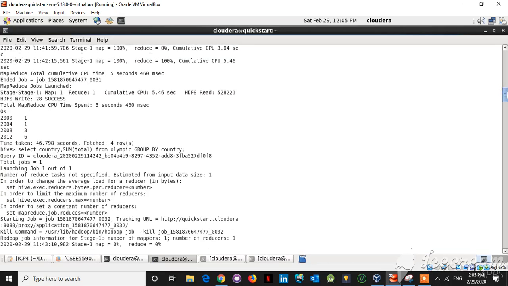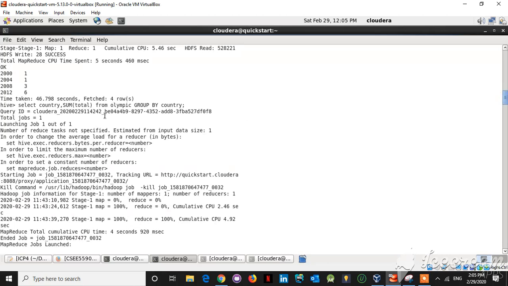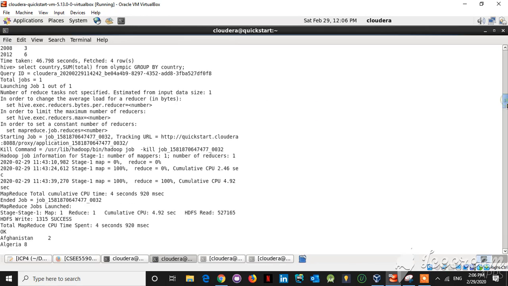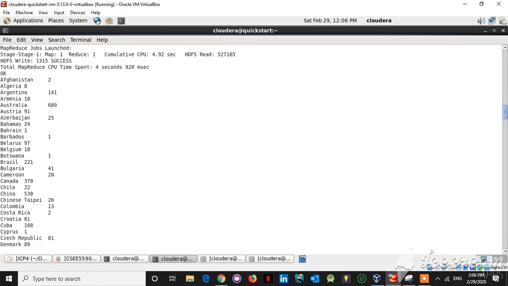And in the next query, we are finding out for each country how many medals the country got in that year for all the sports, grouping by country and finding out the total. And here is the output.